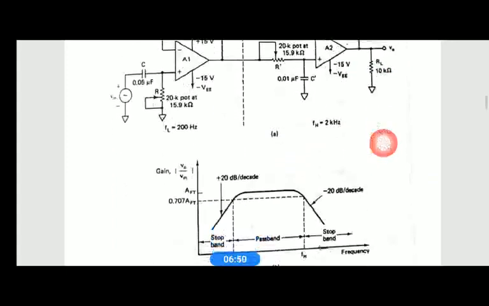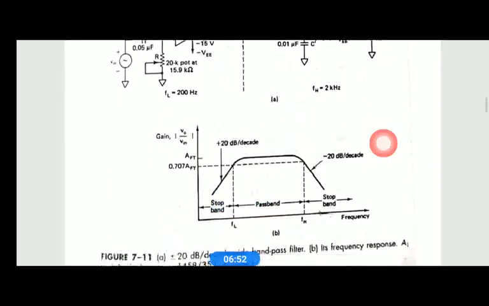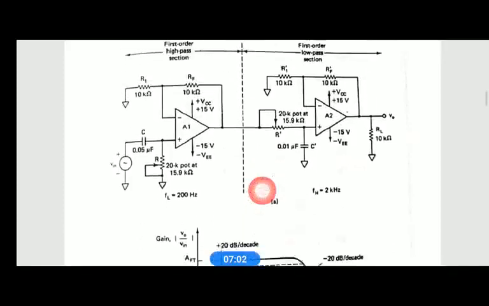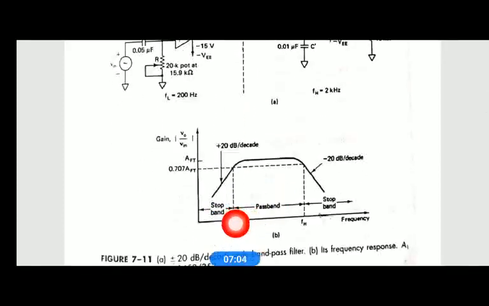Clearly, if you analyze this frequency response, first the input signal is applied to the high pass filter. The high pass filter blocks all signals having frequency less than FL and allows all signals having frequency above FL.